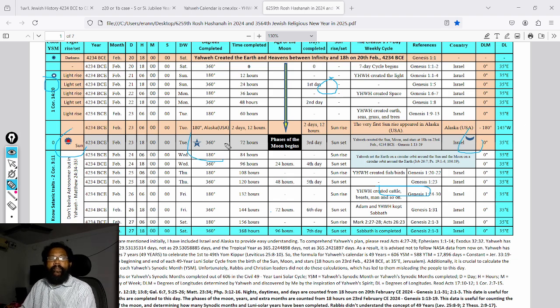So we can count the age of the sun, moon and stars from this only. From the birth of the sun, moon and stars we can calculate the age. Therefore, with the help of Yahweh's calendar formula and Jewish history, we can calculate the beginning of each month and year.